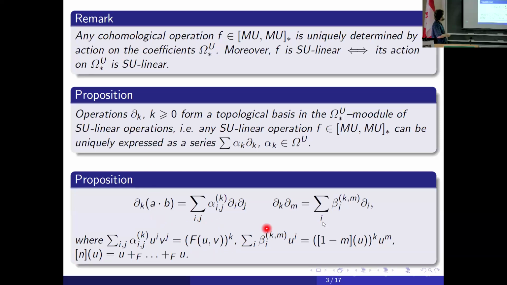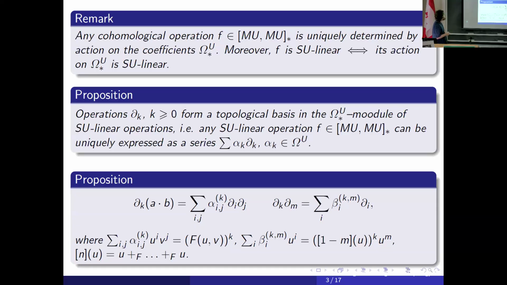For example, we have these formulas: this is the coefficients of the kth power of the formal group law, and this is the coefficients of the nth formal power, also related to the universal formal group law. So we have a description of all SU-linear operations, the algebra of SU-linear operations in complex cobordism.